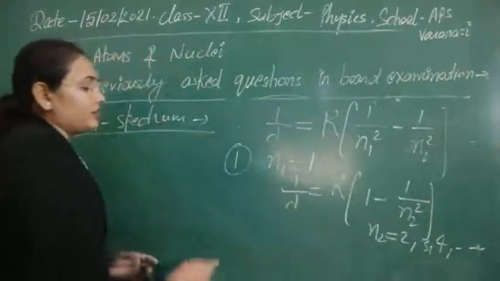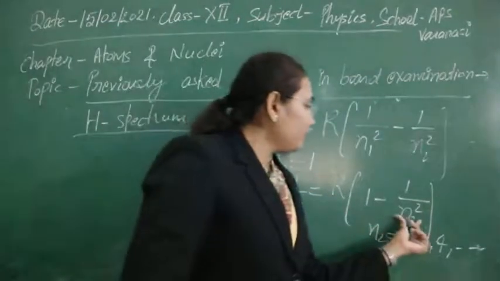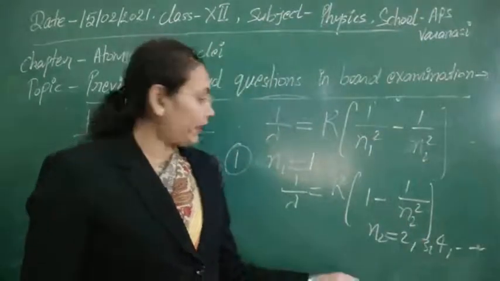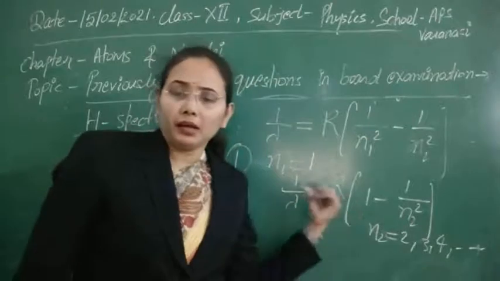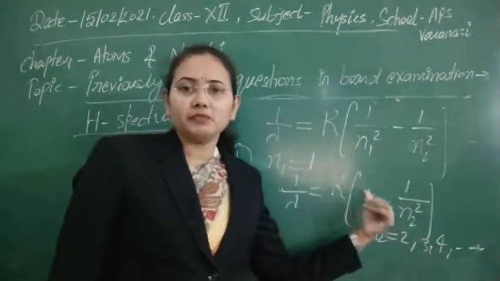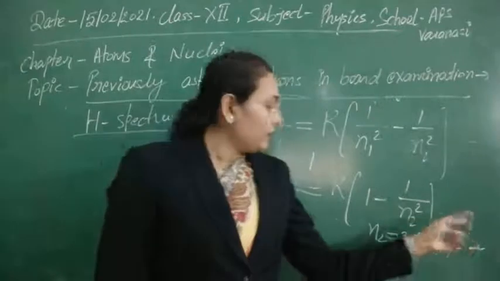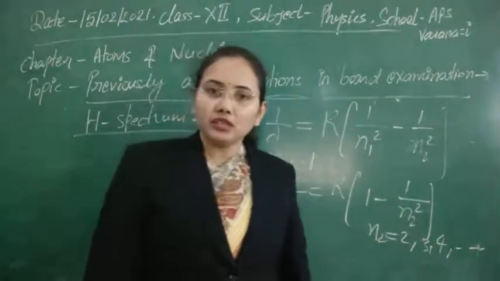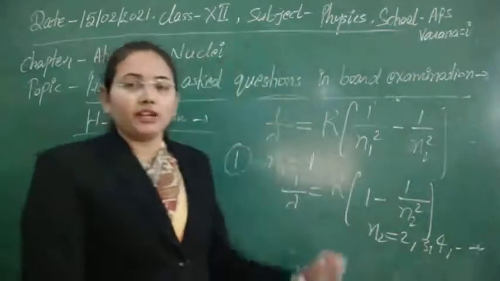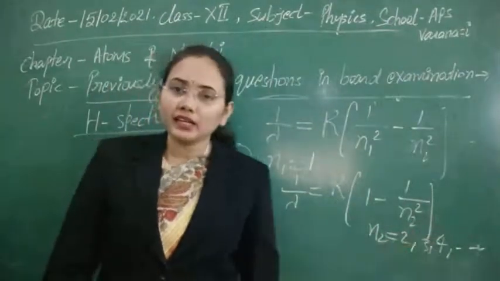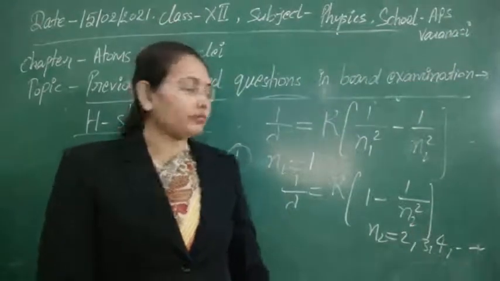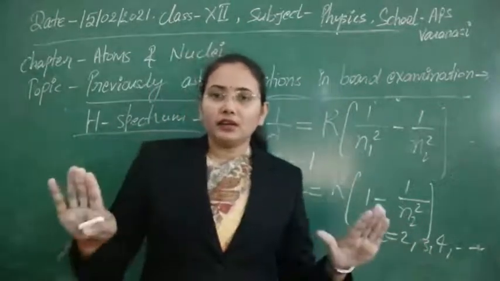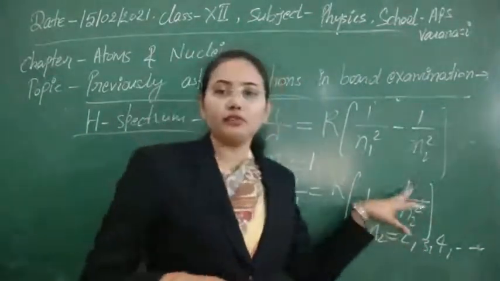If we put the value of n2 as infinity, it will obviously provide the maximum wavelength. If we put n2 equal to 2, it will provide the minimum wavelength. In this way we can see when we get the maximum and minimum wavelength. You can calculate it by putting in those values, and we will get certain discrete values of wavelength.